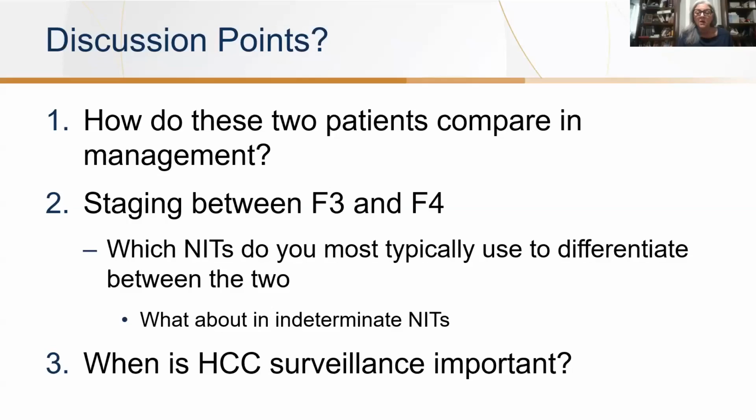You want to monitor for other sequela of portal hypertension like umbilical hernia, splenomegaly, thrombocytopenia. But as far as management, unless he starts to show signs of decompensation, the management of both F3 and F4 is very similar. You want to make sure you're monitoring those NITs, you're monitoring CBC, hepatic panel, screening for hepatocellular cancer.